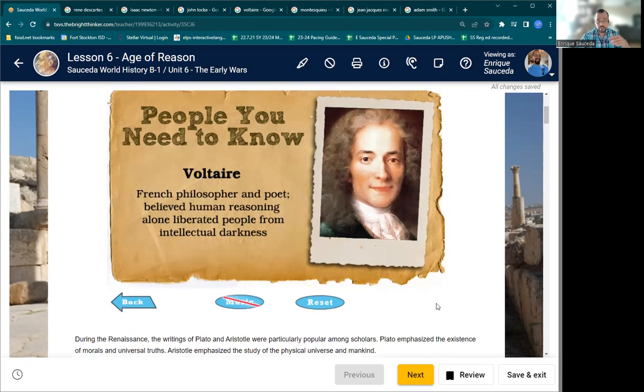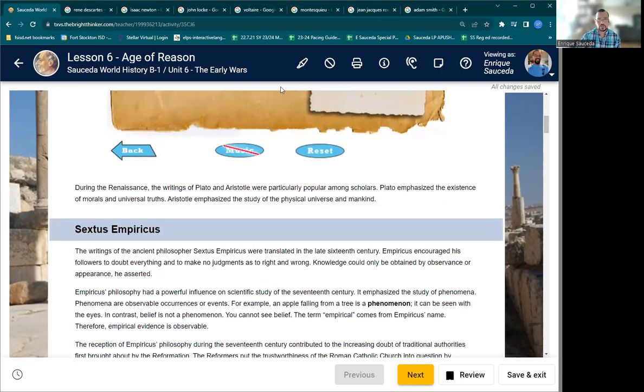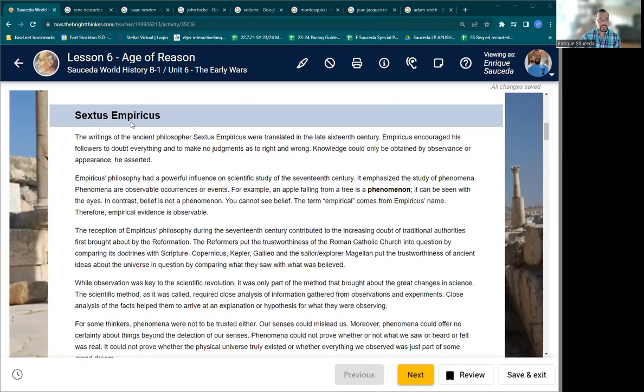Right? Reason, thought. During the Renaissance, the writings of Plato and Aristotle were particularly popular among scholars. Plato emphasized the existence of morals and universal truths. Aristotle emphasized the study of the physical universe and mankind. Put these guys together and you start changing the way people think. Total game changer.